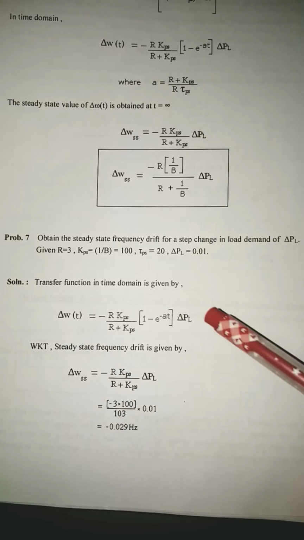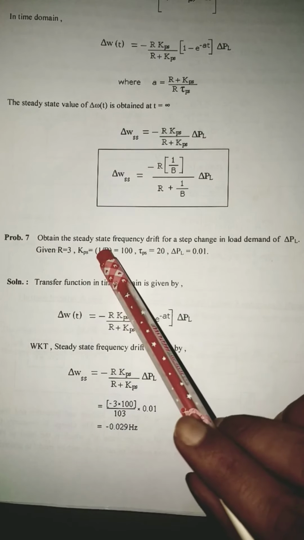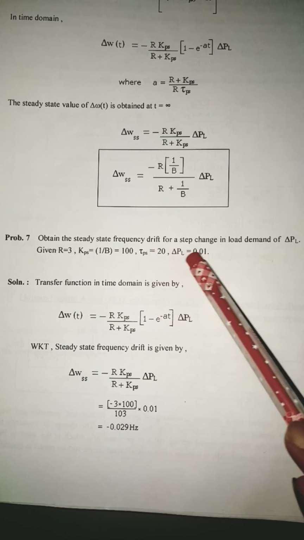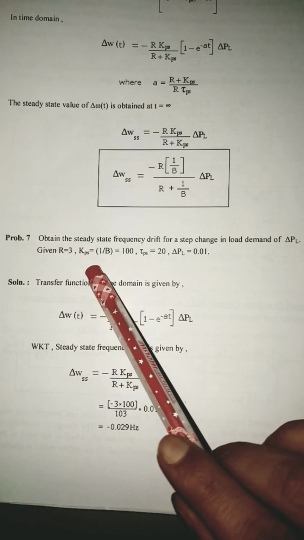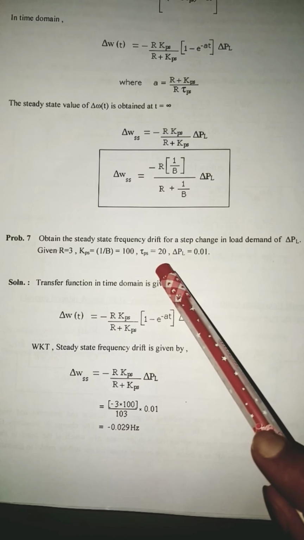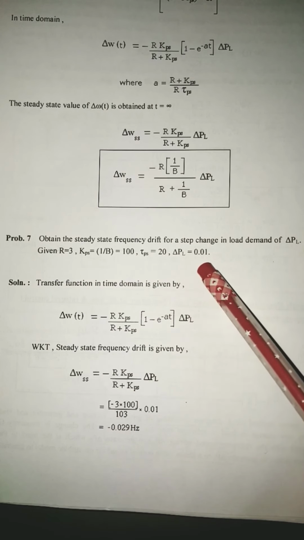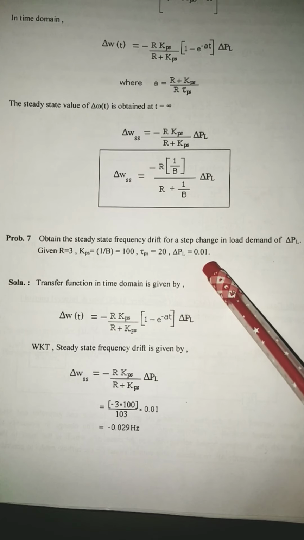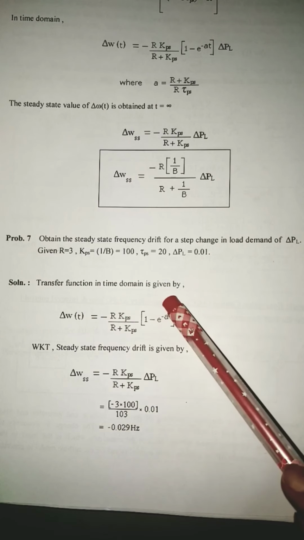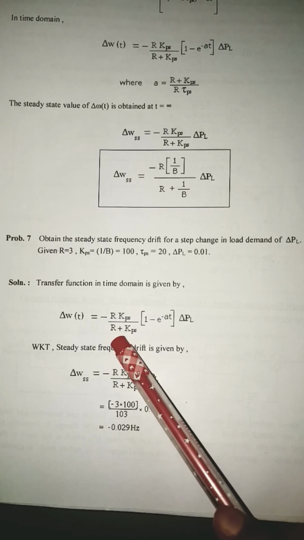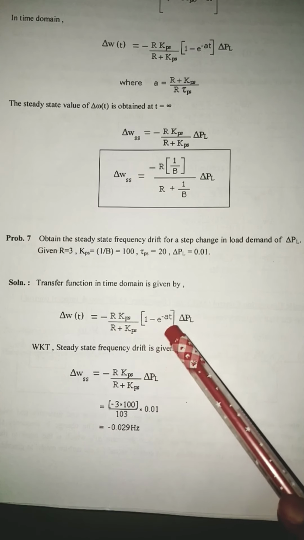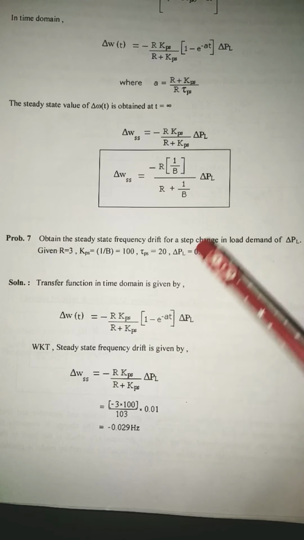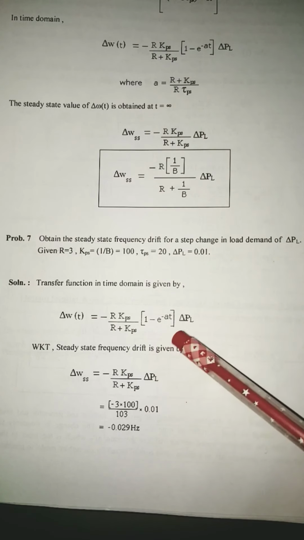Now we take up the problem on dynamic response. Obtain the steady state frequency drift for a step change in load demand of delta PL, given R is equal to 3, KPS is equal to 100, tau PS is equal to 20, and change in load demand is 0.01. All these values are given in per unit. The transfer function in time domain is given by minus R KPS by R plus KPS into 1 minus e to the power of minus at, into delta PL. Whatever we have derived here, the same formula is taken.